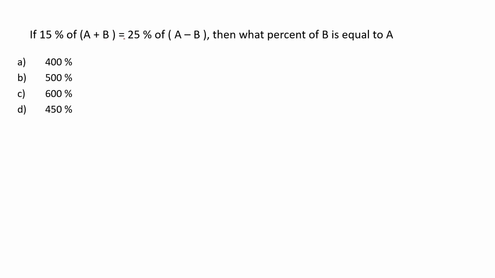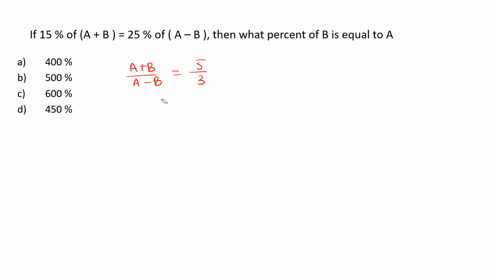15% of A plus B is equal to 25% of A minus B. As we already discussed in the previous question itself, we should be able to draw the ratio of A plus B to A minus B as 5 3s and 5 5s. The ratio would be 5/3.